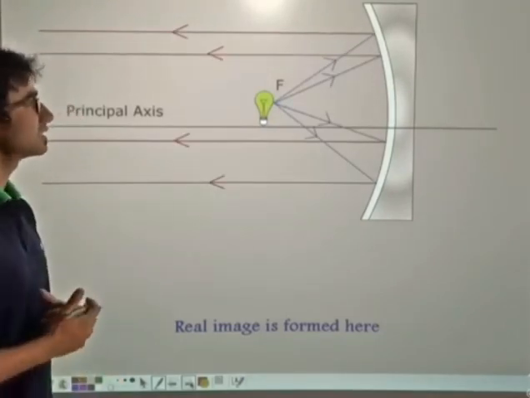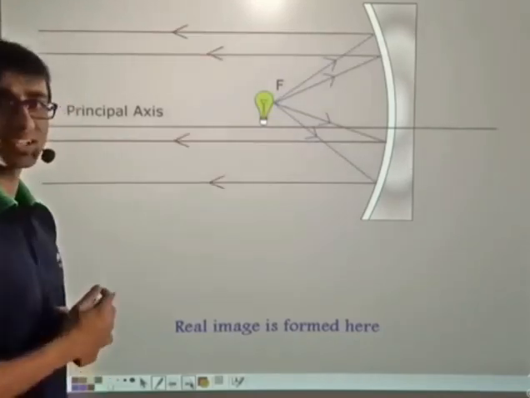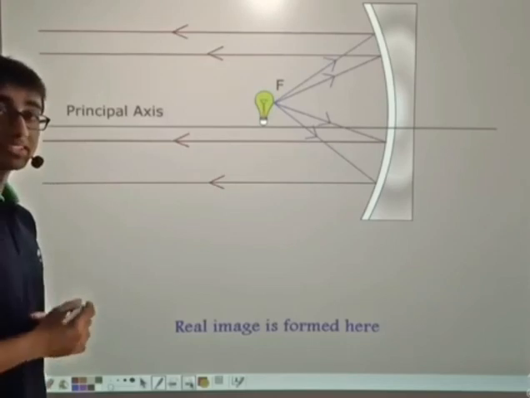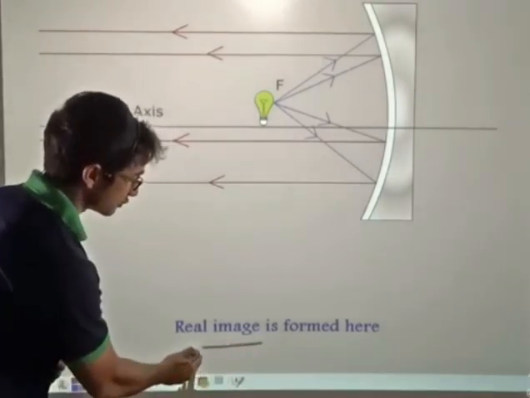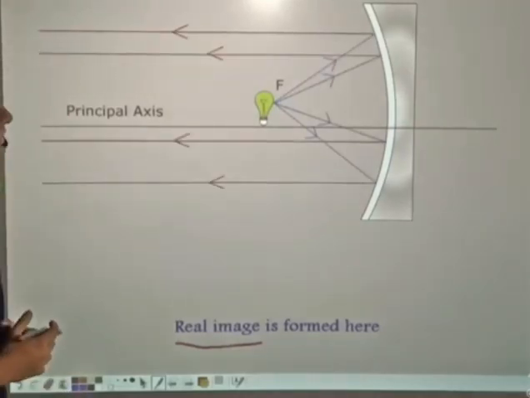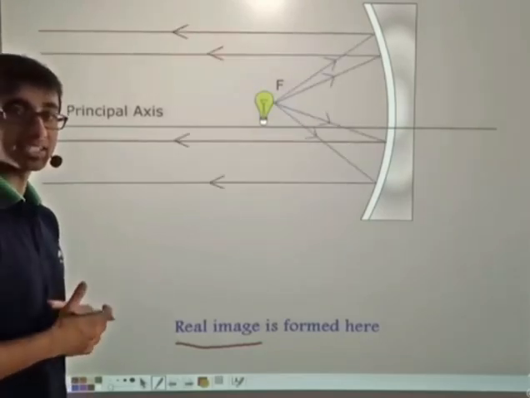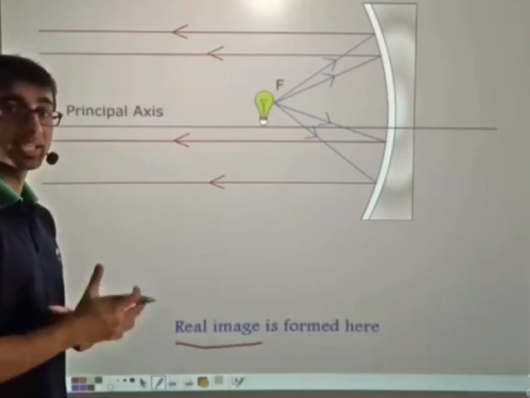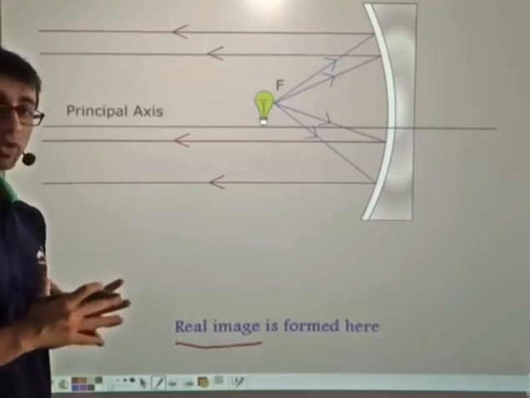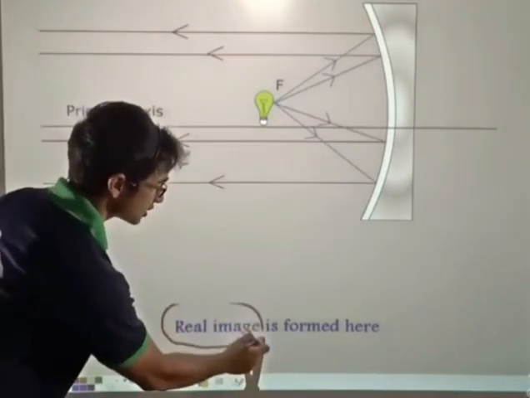So what is happening as a result? These rays are able to travel a long distance. But do you think these rays are meeting? No, right? So what kind of image is being formed? You will be interested to learn that a real image is formed. How? Look closely at the animation again. Here you find that the rays after reflection are becoming parallel to one another. Parallel rays, even though they do not meet, we can say that they meet at infinity. So in other words, the image is being formed at infinity. So we can say a real image is formed.